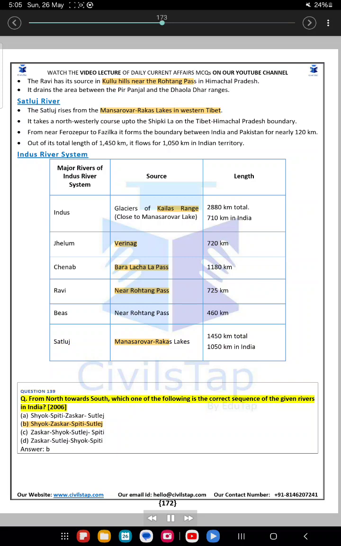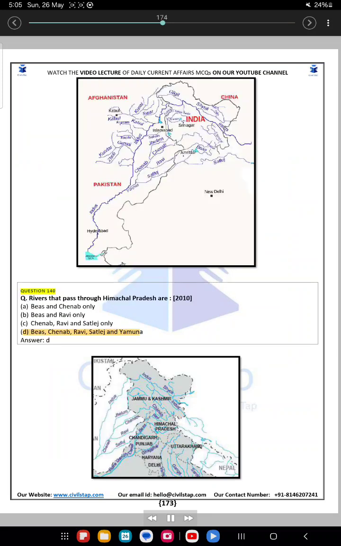Question 139. From north towards south, which one of the following is the correct sequence of the given rivers in India? 2006. A. Shyok, Spiti, Zaskar, Satluj. B. Shyok, Zaskar, Spiti, Satluj. C. Zaskar, Shyok, Satluj, Spiti. D. Zaskar, Satluj, Shyok, Spiti. Answer B.